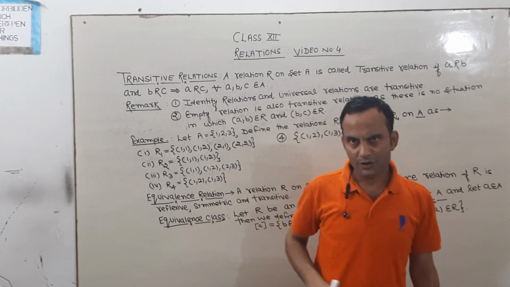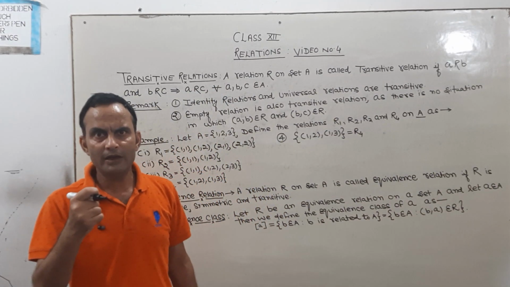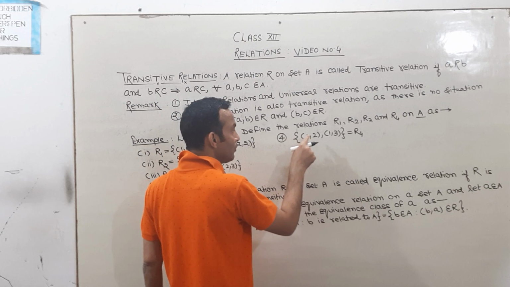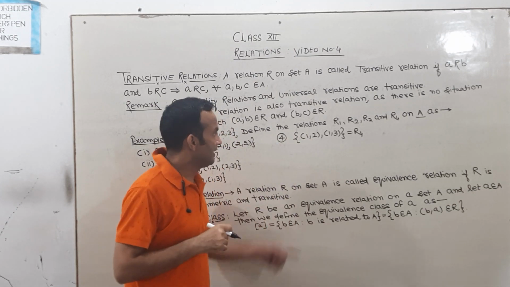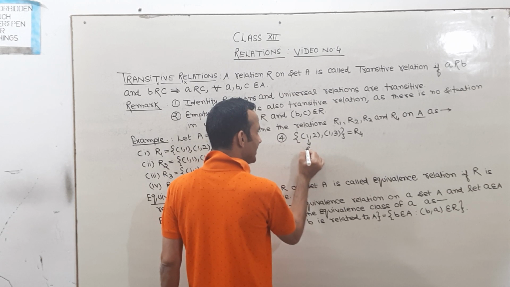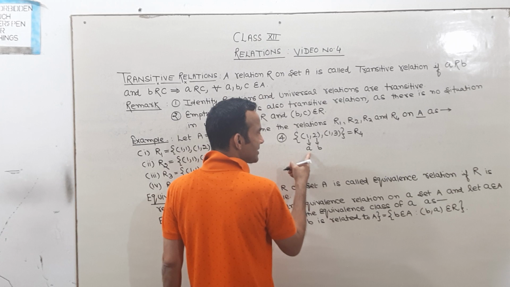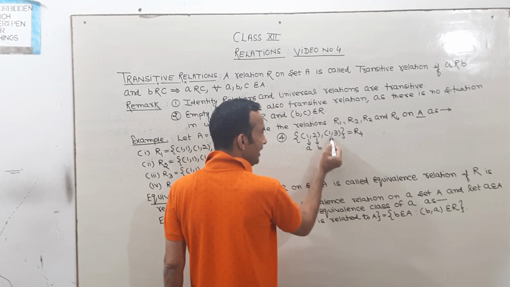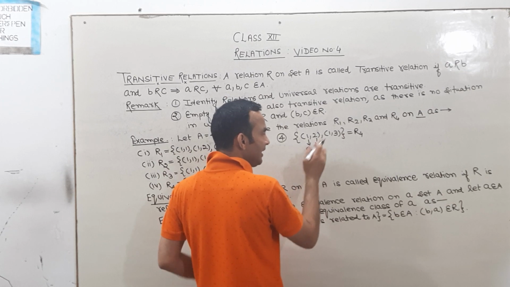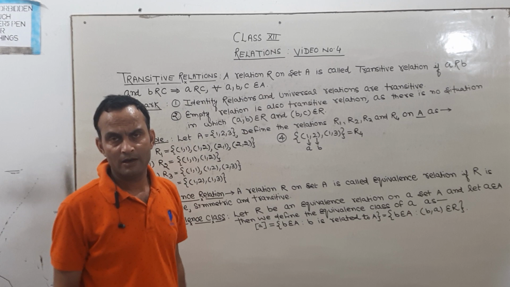Because in empty relation, ये condition ही develop नहीं होगी कि A related to B and B related to C. My dear student, you can see in this example, if one acts as A, two acts as B, means A related to B, but here B is not given, है ना? तो A related to B and B related to C conditions है ही नहीं इस क्वेश्चन में.